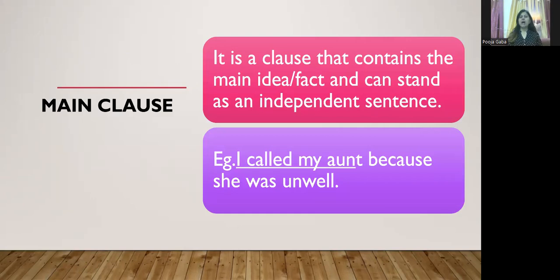See this example. I called my aunt because she was unwell. Now here we have two clauses. First one is I called my aunt. Now this is the main clause because it has the main idea of calling my aunt, and it can be used independently also as a separate sentence. I called my aunt. That's it. So the main clause will have the main idea and can be used independently. Now here the second clause, because she was unwell, is the subordinate clause actually, which cannot be used independently.